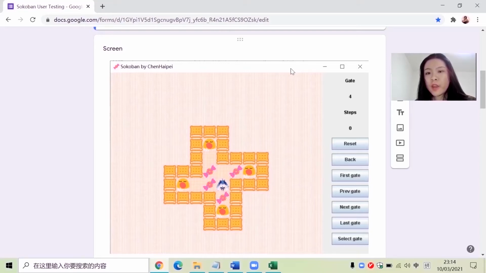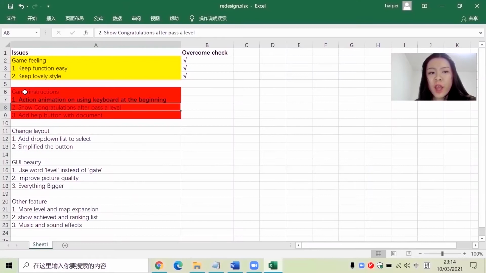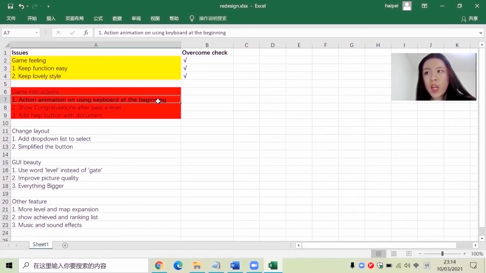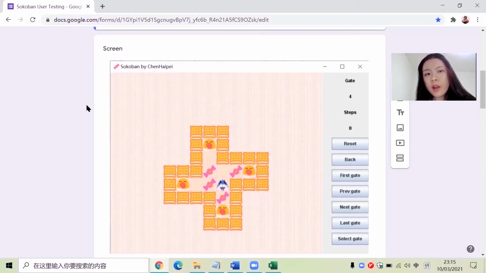As for the process of my UX, I first asked 5 of my mates to play this game and share their screen with me. Everything was fine, except one of them didn't know that she could use arrow keys on the keyboard for movement. So in this case, I will add a game instruction at the very beginning of this game to notify that you can use the keyboard. And then I send out a questionnaire.